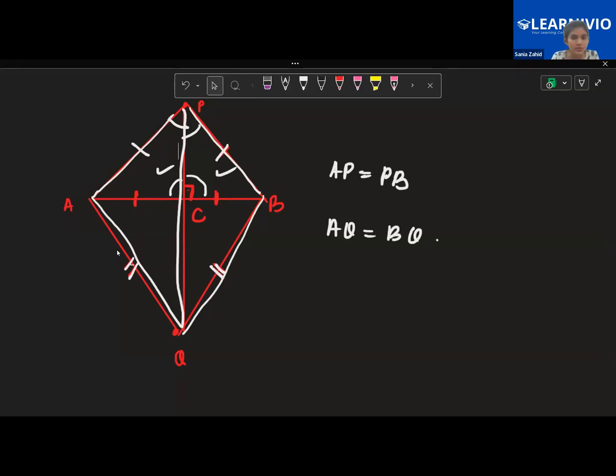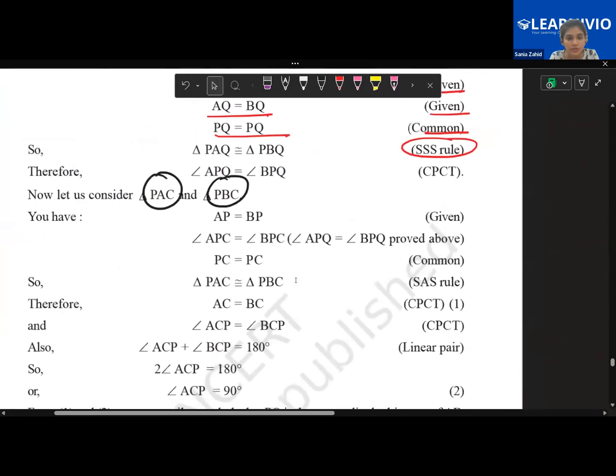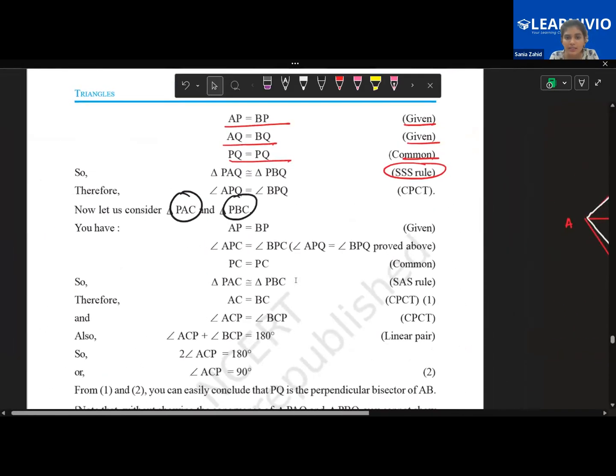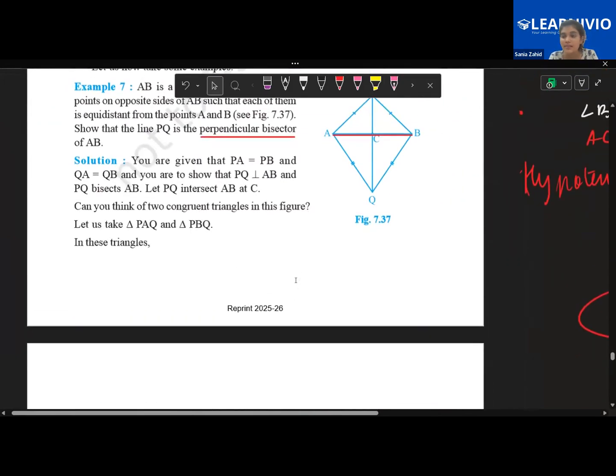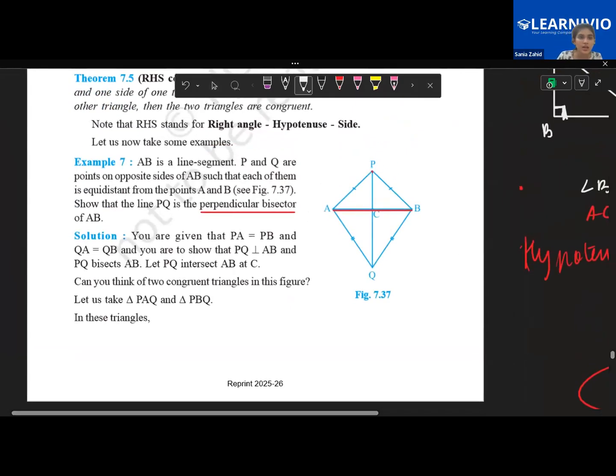So now children, I'll give you some time. You all have NCERTs, right? This is an example from the NCERT only. So all of you will come and practice example number 7. It's an important question. Let's put a star mark over here. Ma'am, is this question important? Yeah, this is an important question.